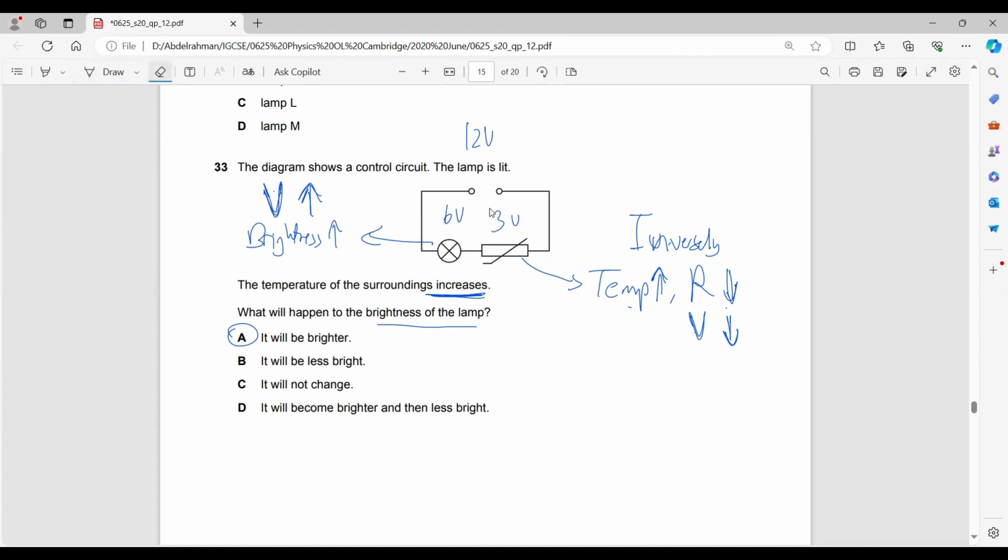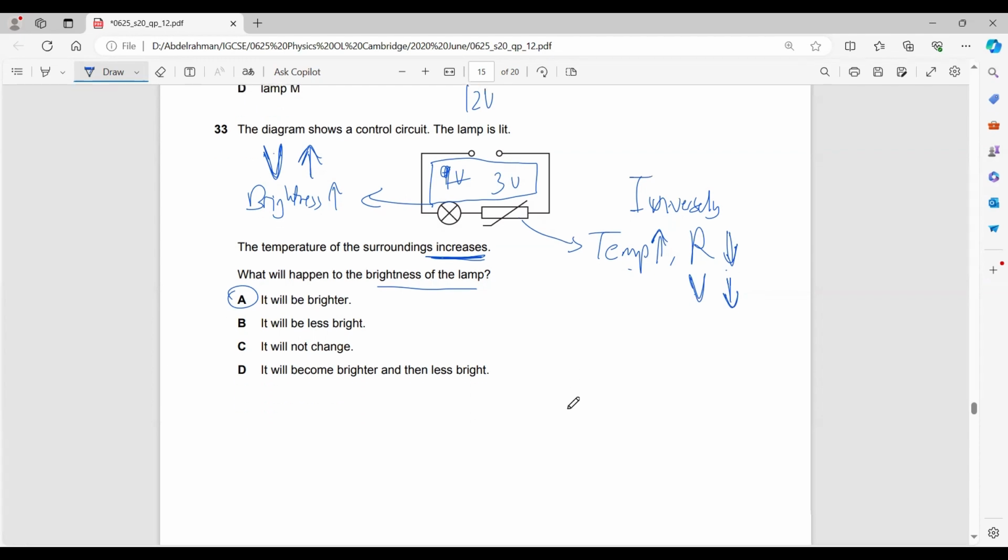When the thermistor has a potential difference of 3 volts, the lamp would now have a potential difference of 9 volts. Why? Because the total voltage has to remain constant. The total voltage has to be 12 volts. So when the voltage decreases in the thermistor, the voltage increases in the lamp. When the voltage increases in the lamp, the brightness increases as well.